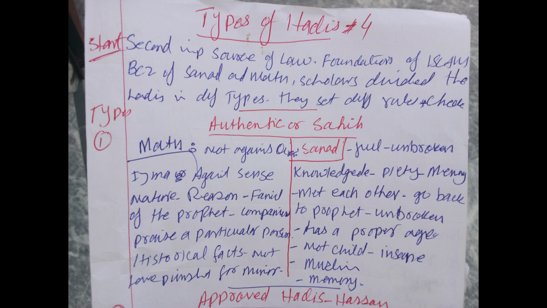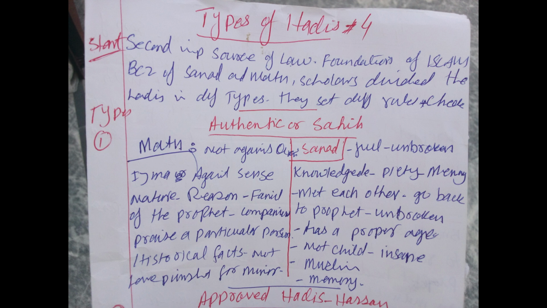Thirdly, it should not be against the family of the Holy Prophet, peace be upon him, nor his companions. The words of the Holy Prophet should not be against the companions or the family of the Holy Prophet. And the hadith should not praise a particular person or tribe.